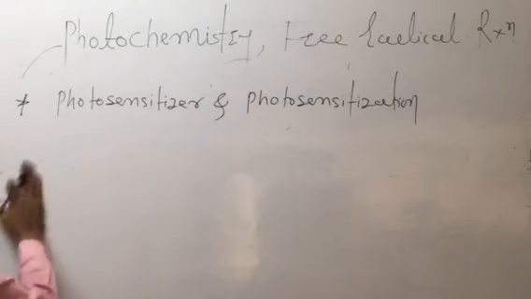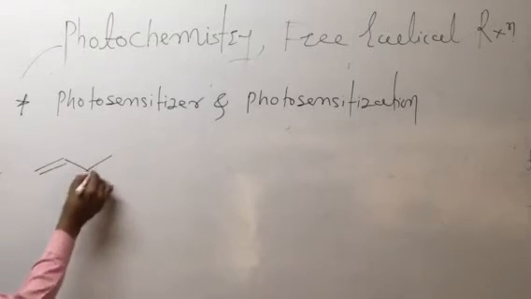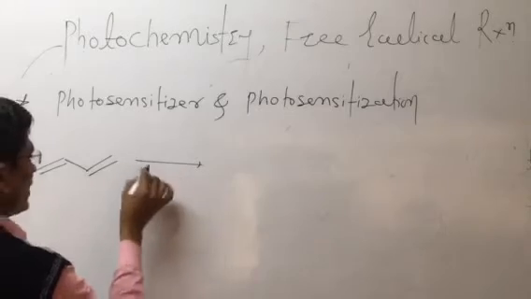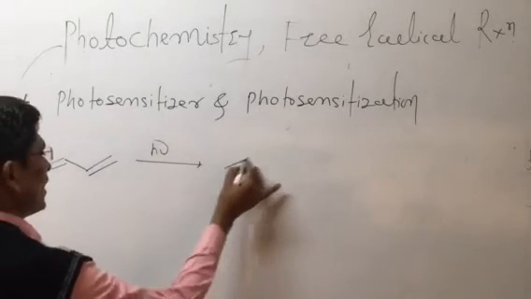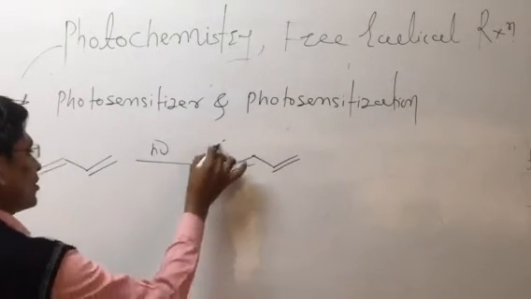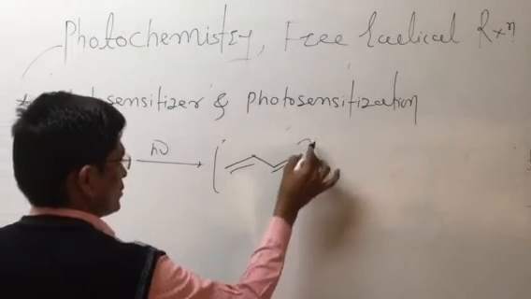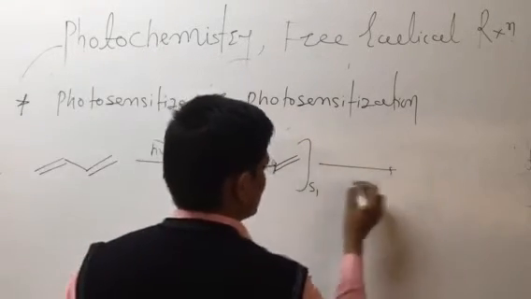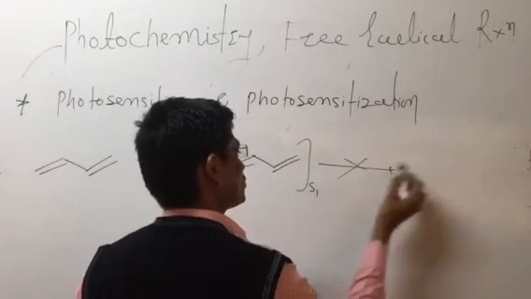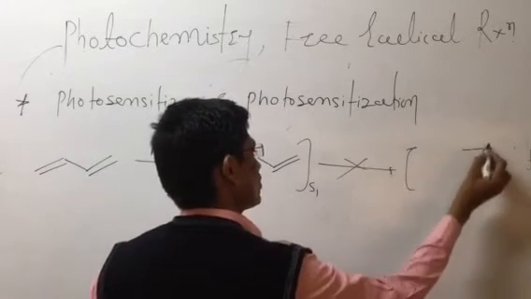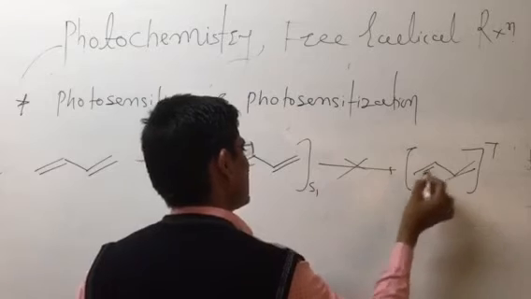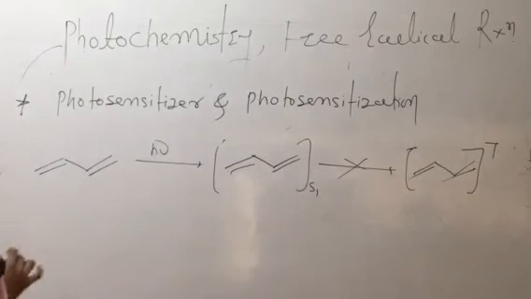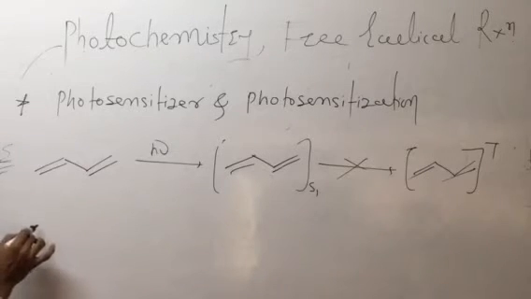If we consider the reactions, 1,3-butadiene under irradiation of sunlight goes to the singlet state. But this type of molecule does not go to the triplet state. Why? Because the energy gap between the singlet and triplet is larger.